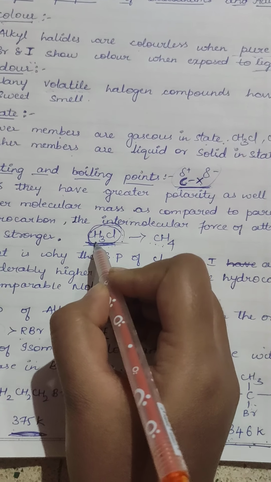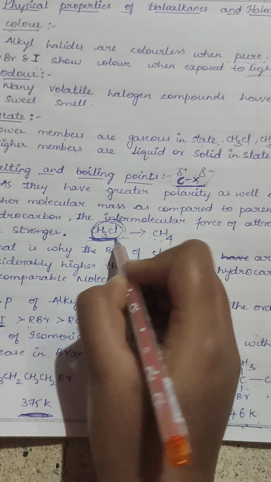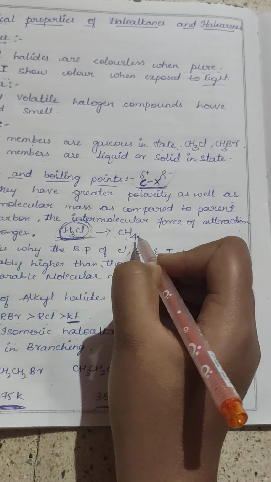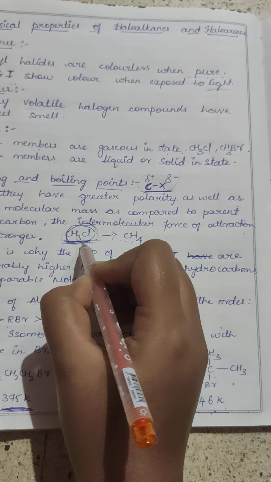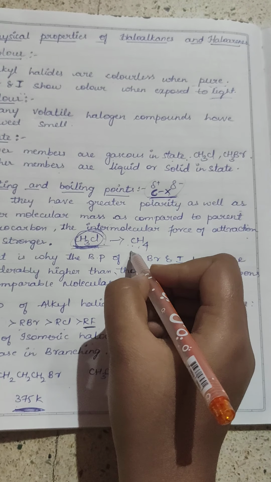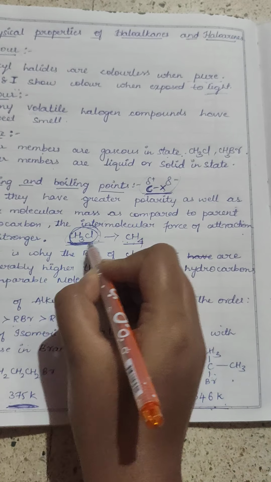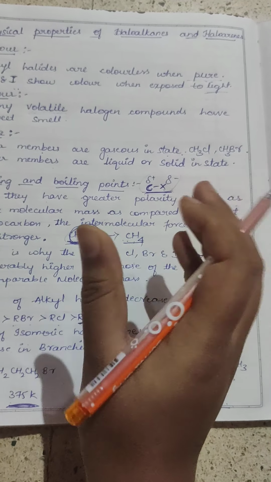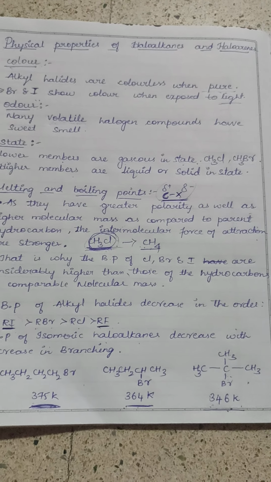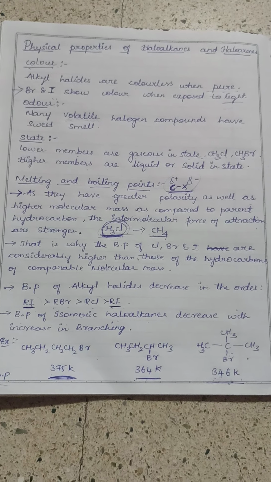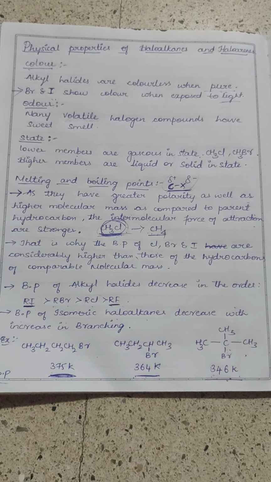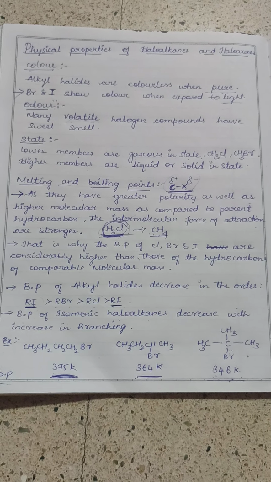Let's take an example of CH3Cl. CH4 will be the parent hydrocarbon for the formation of CH3Cl. So, when we compare the molecular mass of CH4 and CH3Cl, CH3Cl has the higher molecular mass. As there is a higher molecular mass, the intermolecular forces of attraction are also stronger in them. And that's why the boiling points of chlorine, bromine and iodine compounds are considerably higher than those of the hydrocarbons